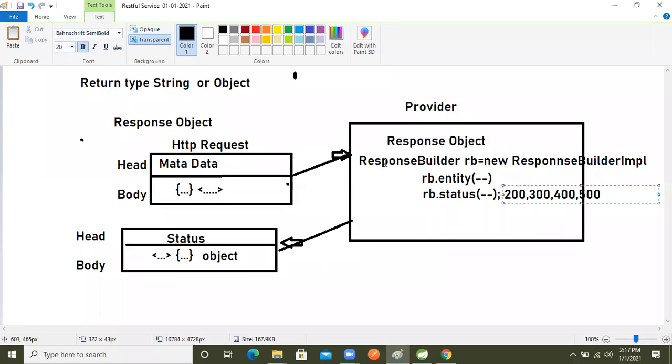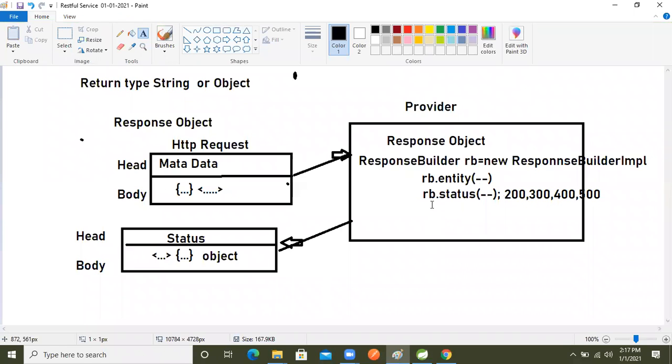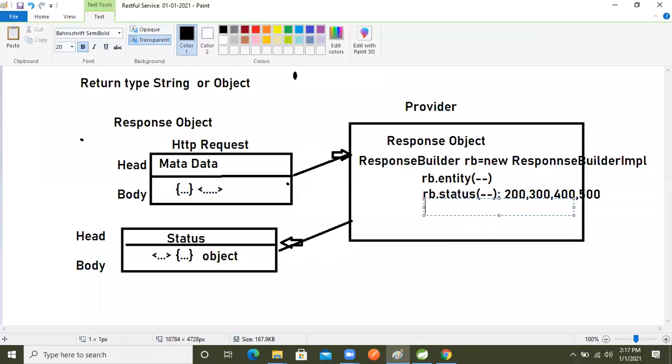So here, based on this status code and entity object, we are returning those things. After preparing this entity, we again take rb dot build. The build method is there.